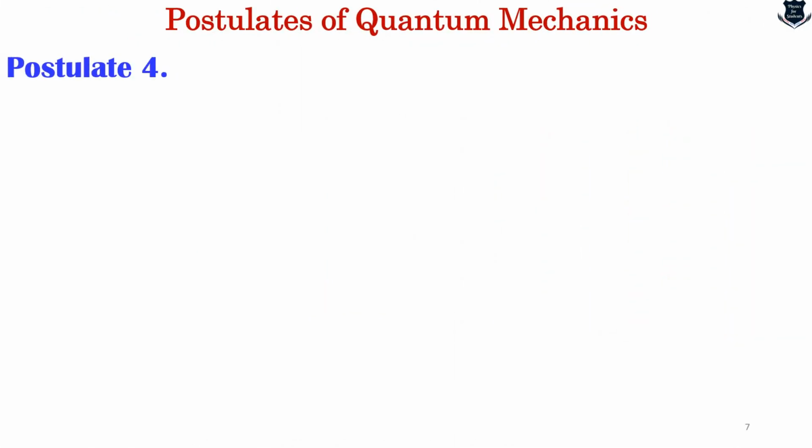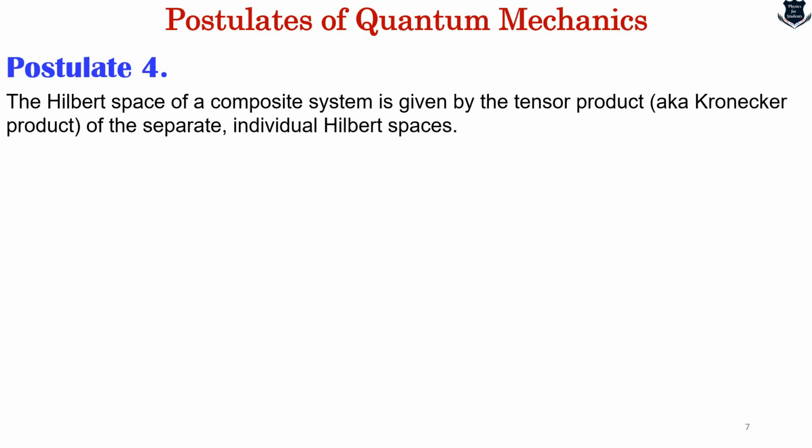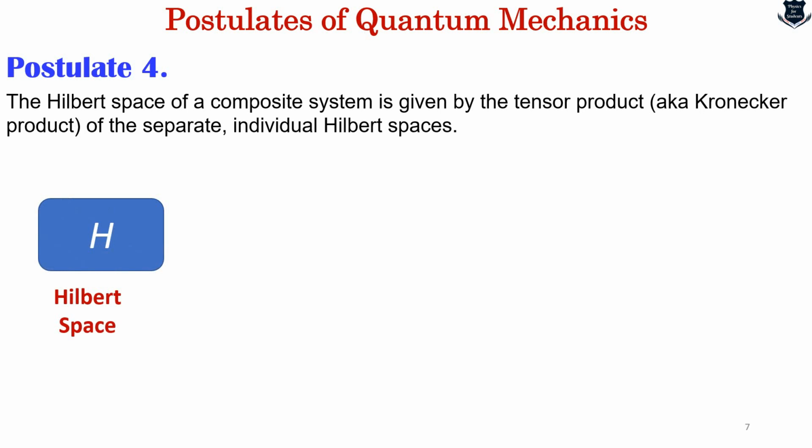Okay, what is postulate 4 of quantum physics? Let us find it out. It says that the Hilbert space of a composite system is given by the tensor product, also known as the Kronecker product, of the separate individual Hilbert spaces, right? So again, let us break it up.